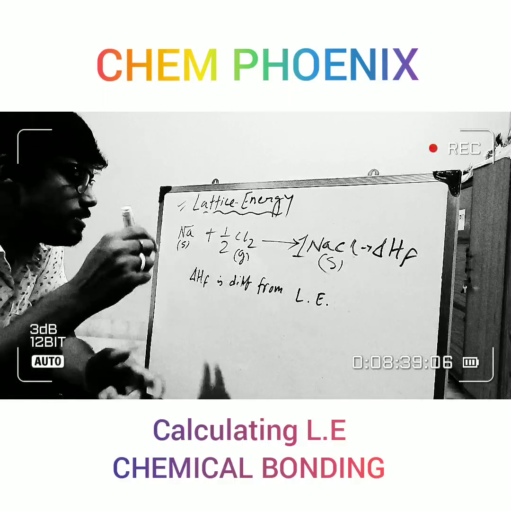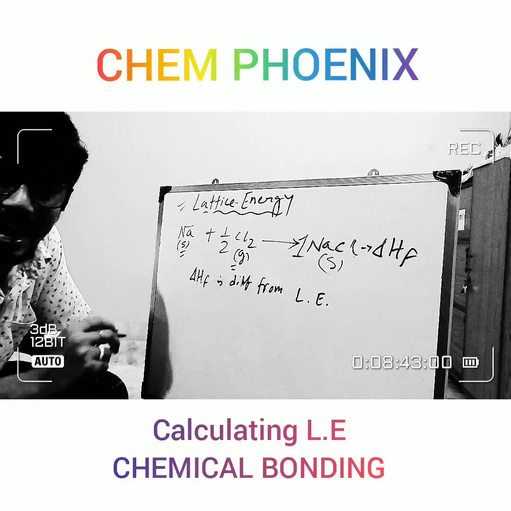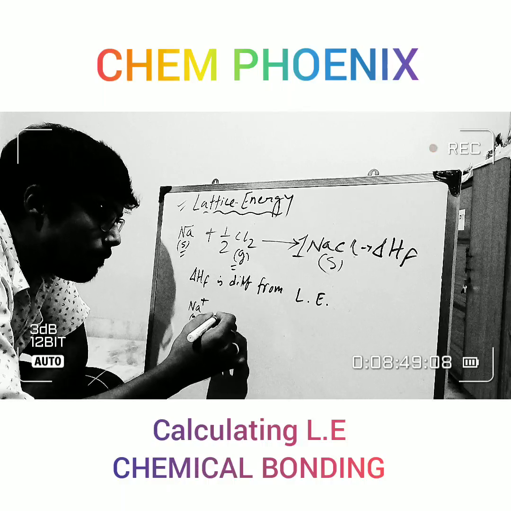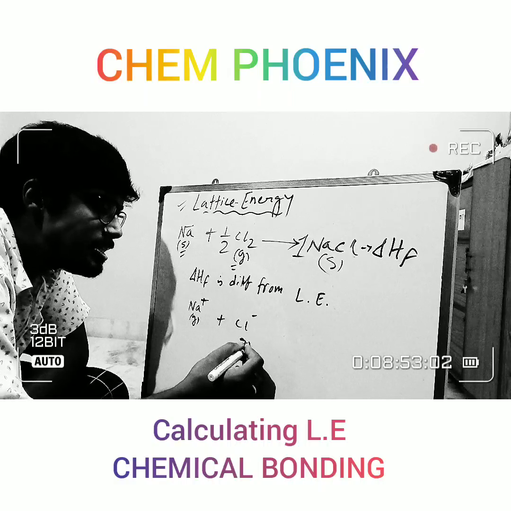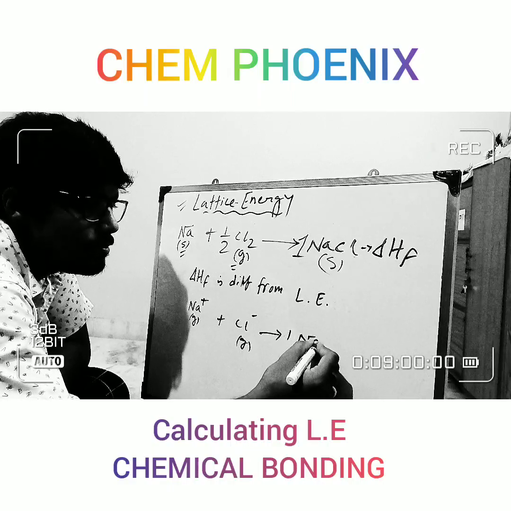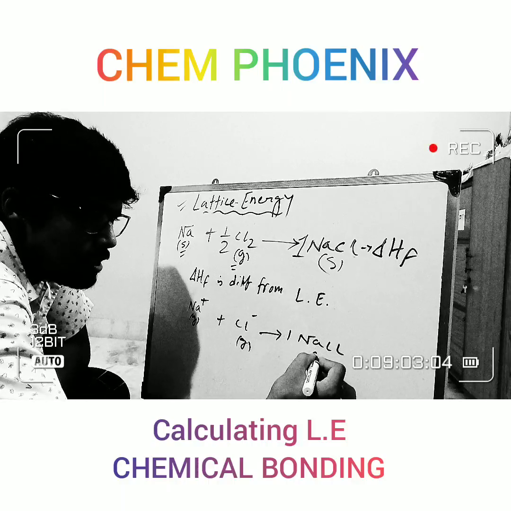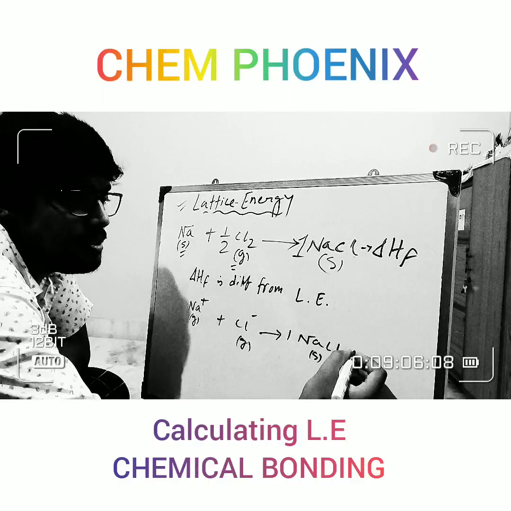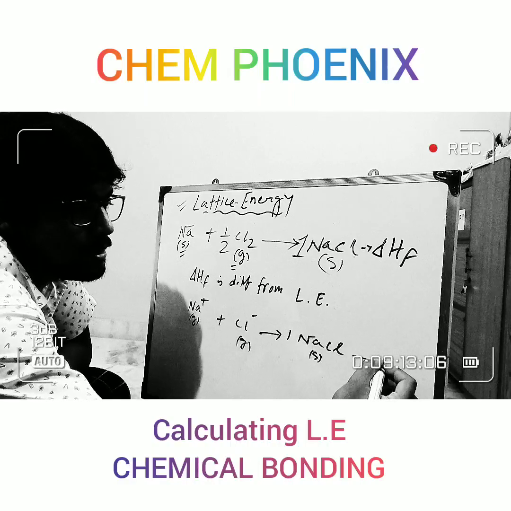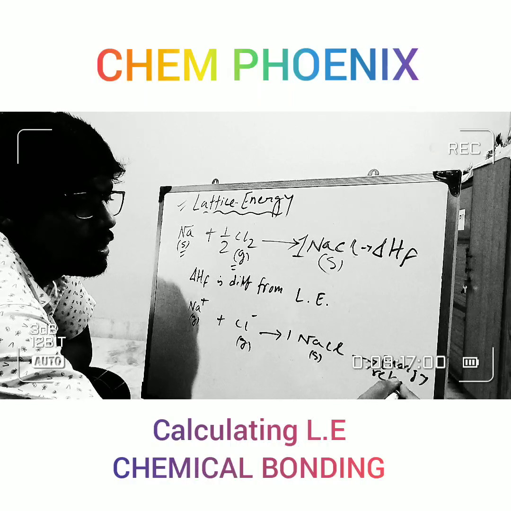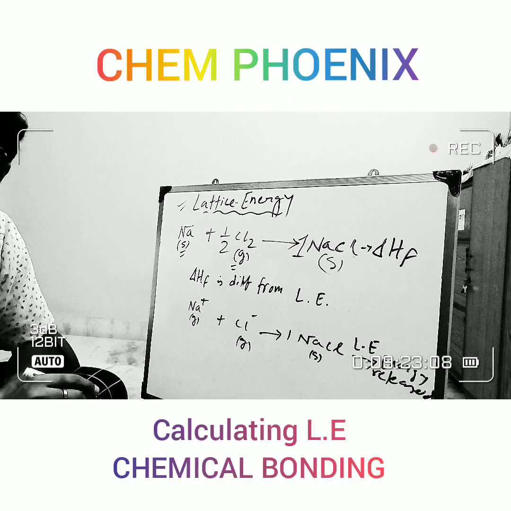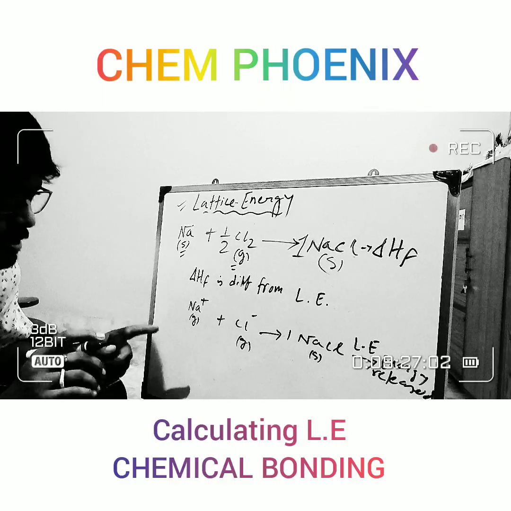In that case the elements are in solid and gaseous state, but in lattice energy, Na plus in gaseous state plus Cl minus also in gaseous state, if we form 1 mole NaCl, which is stable in the solid state, an amount of energy is released that is known as lattice energy. So the difference is very much clear to us.